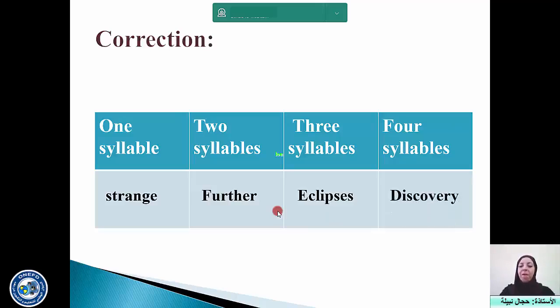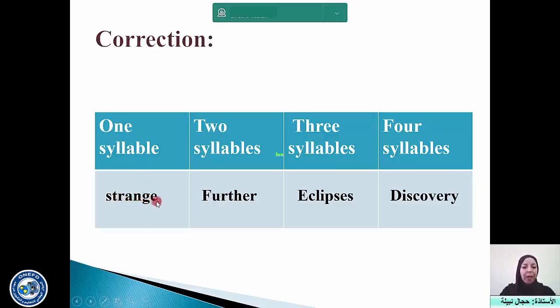"discovery", contains 4 syllables. As you can notice, in the previous table in the activity, I have put only 3 columns for words that contain 1 syllable, 2 syllables, and 3 syllables. Okay? But if you notice that in the list there is a word that contains more than 3 syllables, of course, in your answer, you should add another column for the word. Okay? So what is the principle for dividing a word into syllables?